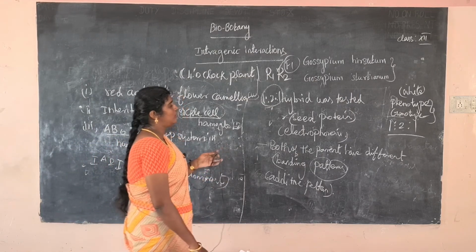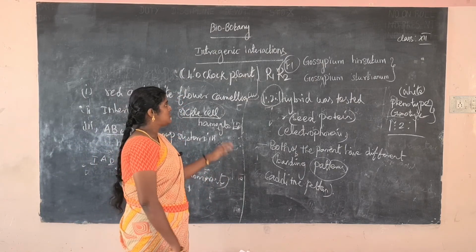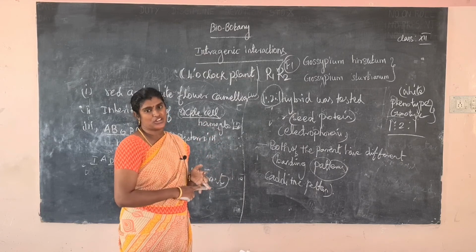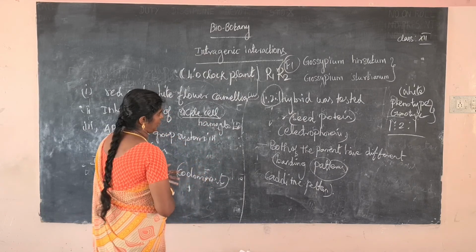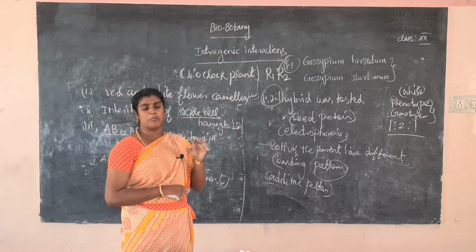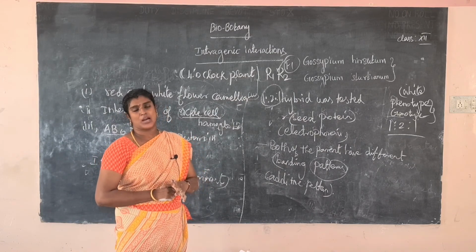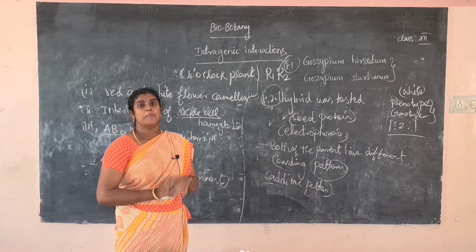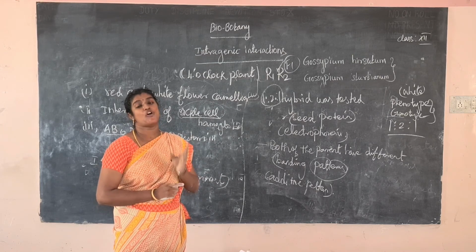Okay students, what do we learn today? First, learn the topic intragenic interaction. What is the meaning of intragenic interaction? Okay, so next one, what is incomplete dominance? What is the best example of incomplete dominance in plants? Mirabilis jalapa, this is the four o'clock plant.